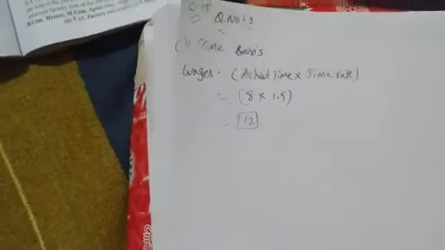So 8 into 1.5 is 12. 12 is on which basis? Time basis. So on time basis he is earning 12 rupees. Easy. Directly we are doing it. 8 hours into 1.5. Okay, next.